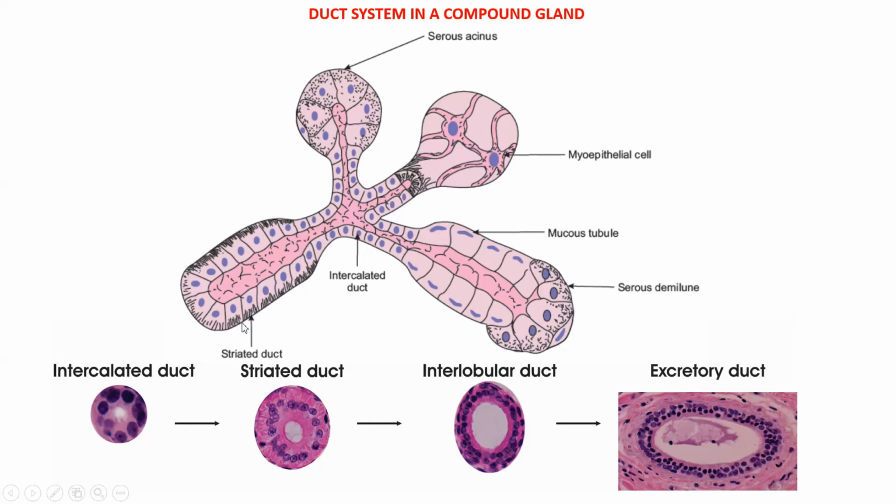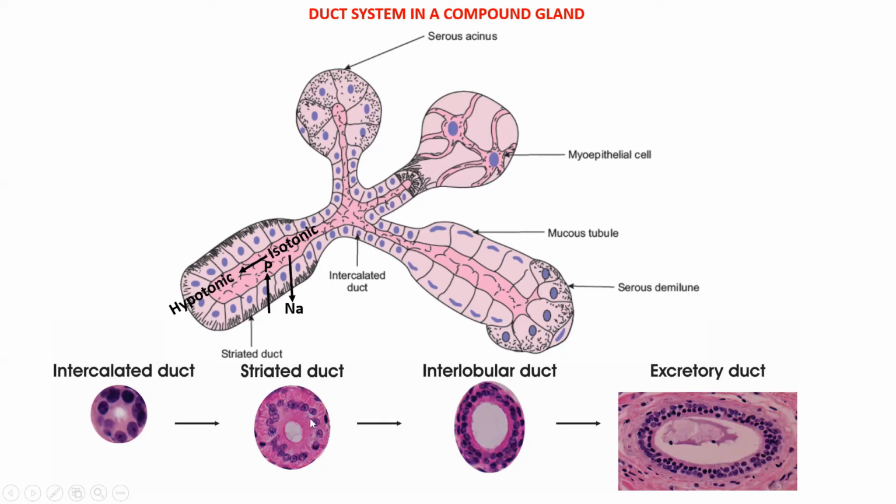This striation is a characteristic feature of an ion transporting cell. So the function of the striated duct is to change the ionic composition of the primary saliva, which is isotonic, to hypertonic by secreting potassium ions and absorbing sodium ions.